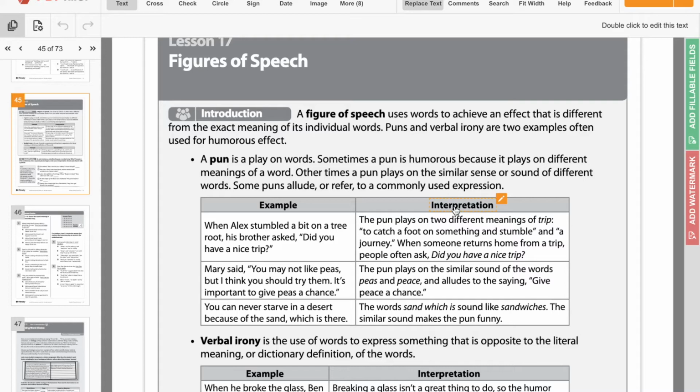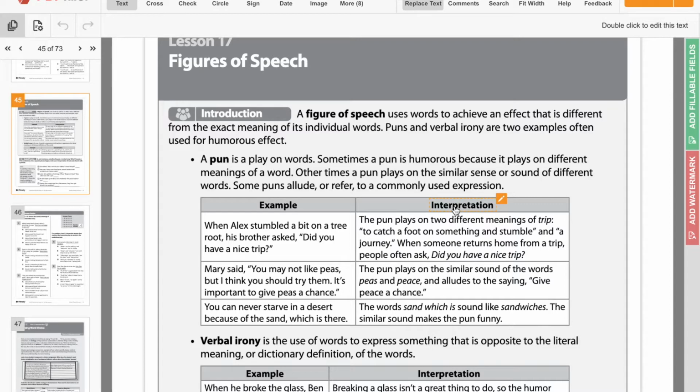Okay, 8th grade, so today we're back in our reading packet. We're on page 45 today. We're going to be doing pages 45 and 46. We'll do 45 together, and then you will do 46 independently for your homework.